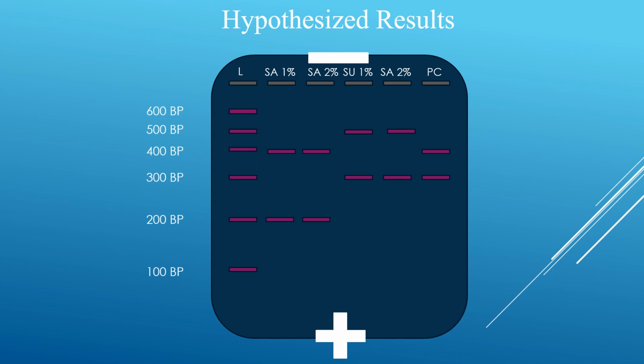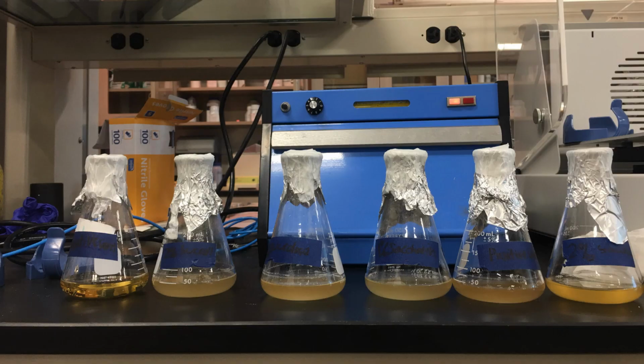coli bacteria. An unexpected outcome of experimentation that occurred during early phases of the procedures was when it was determined that the E. coli in the 2% saccharin group was growing at a much slower rate than the rest of the groups.